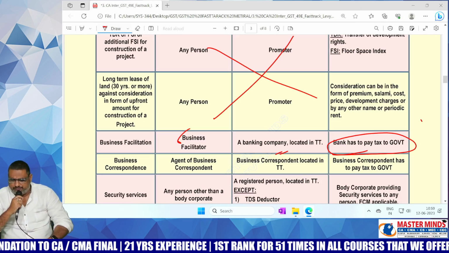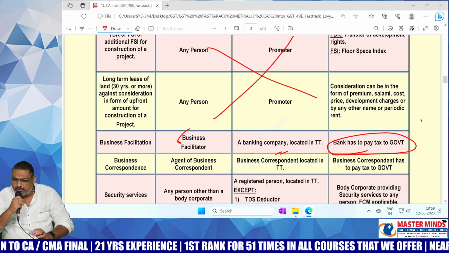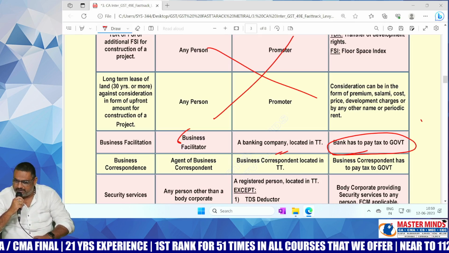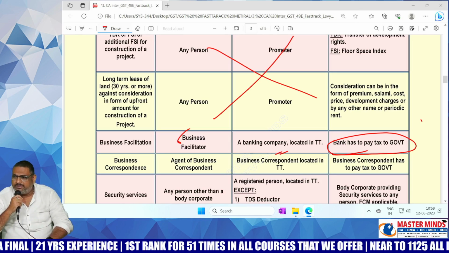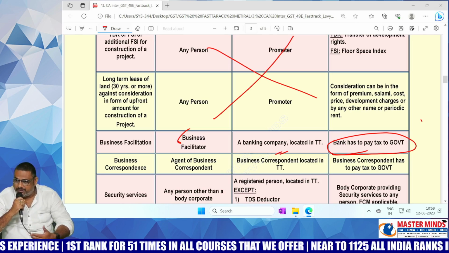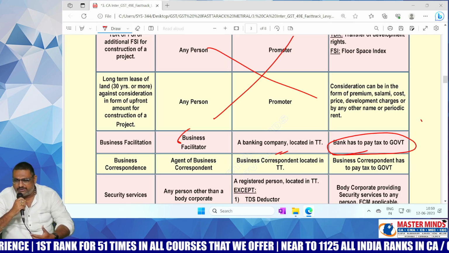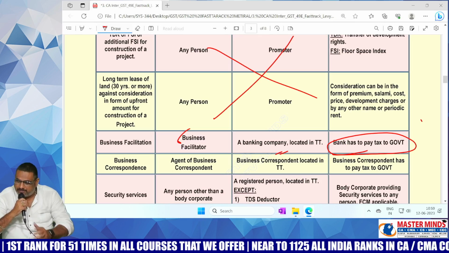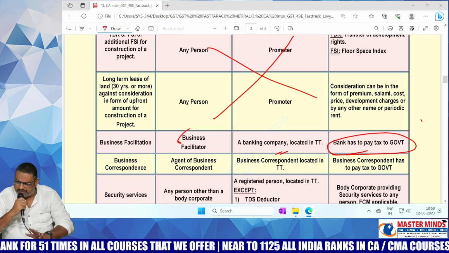Who is a business facilitator? The person who will create awareness in relation to the bank and mobilize the deposits, and open bank accounts. All these things will be done by one person there. That one person is known as a business facilitator.